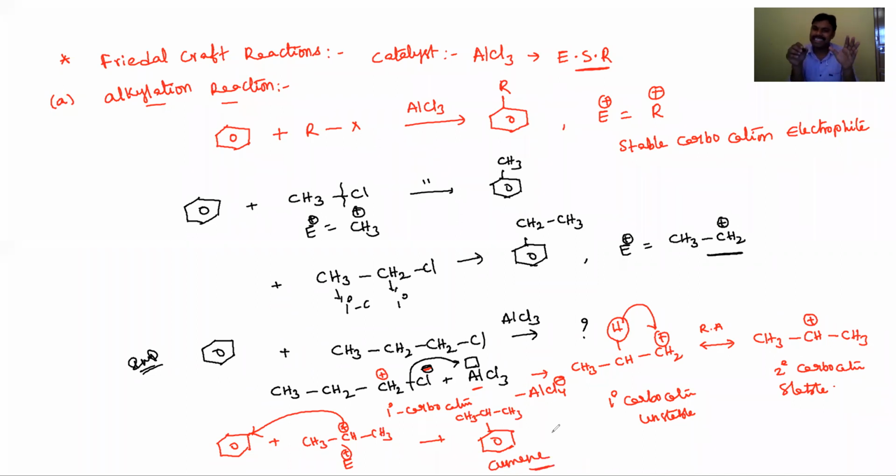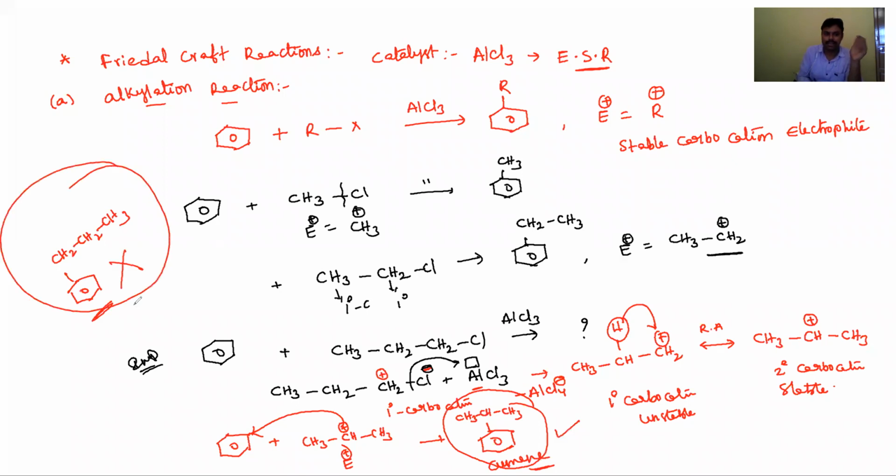So when benzene reacts with 1-chloropropane, the product is isopropyl benzene as the major product, but not this. For example, if in the options you are thinking of CH2-CH2-CH3, 1-phenylpropane, it is wrong. If you tick that, it is a wrong answer, because in this Friedel-Crafts alkylation reaction the electrophile is a carbocation.